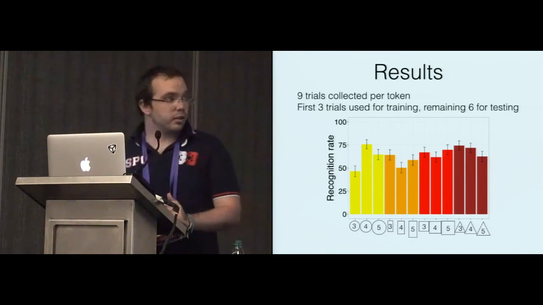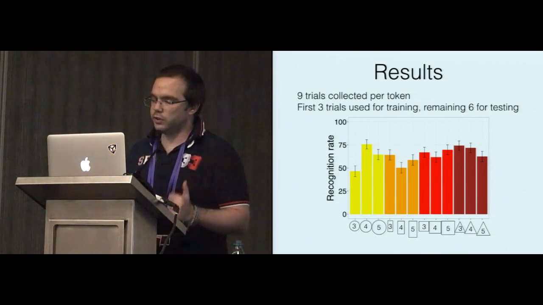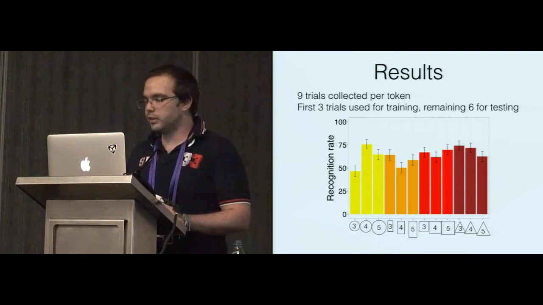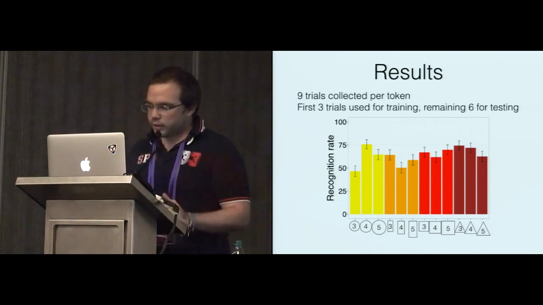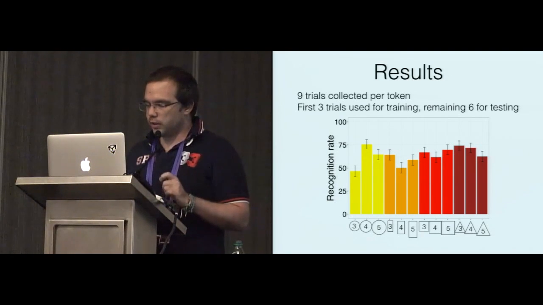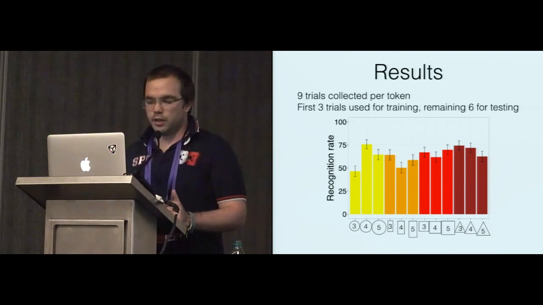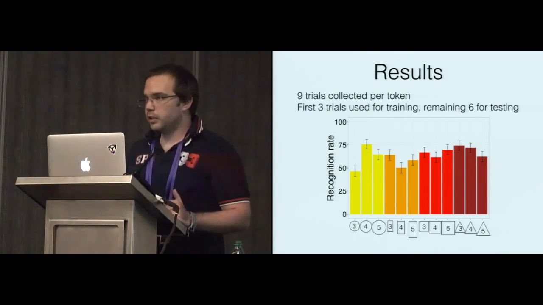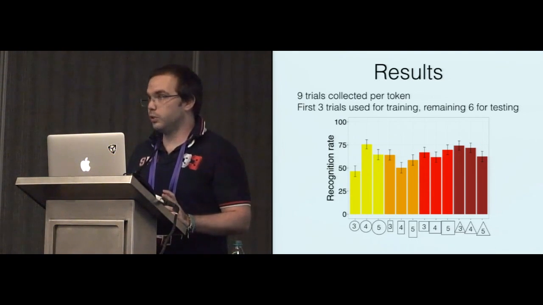And here are the observations. On the graph, the x-axis represents the 12 different tokens, and the y-axis represents the recognition accuracy that our recognizer outputs. We collected 9 trials per token, following a per-participant training. We use the first trial for training and the 6 others for testing. But we can see that the recognition accuracy ranges from around 50% to 75%. These recognition rates are too low to develop a robust system.